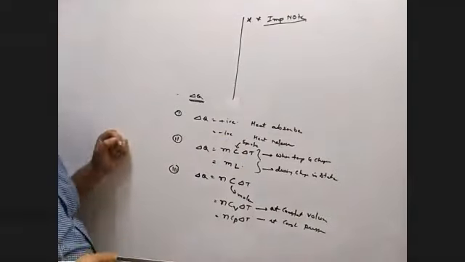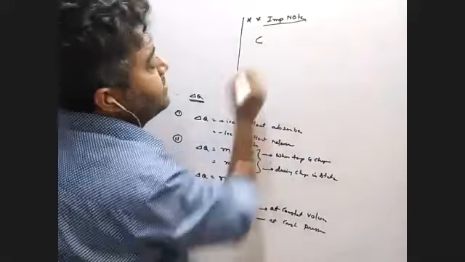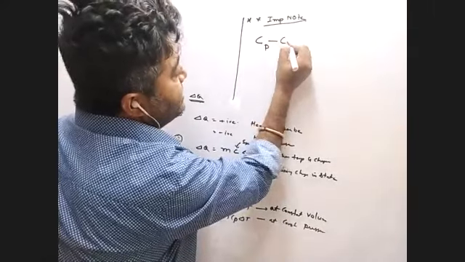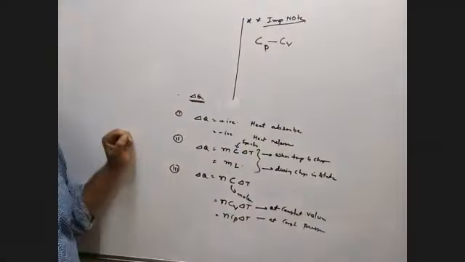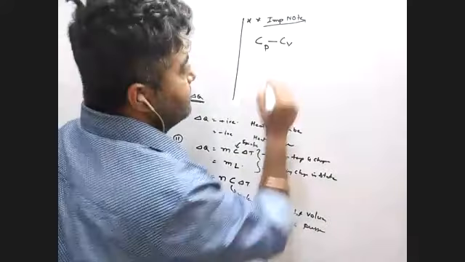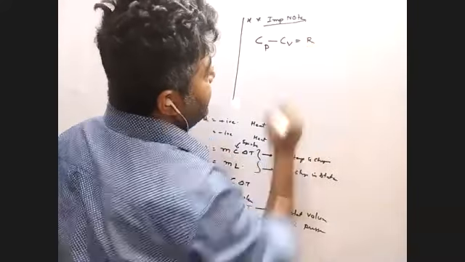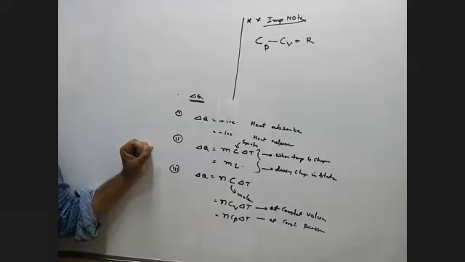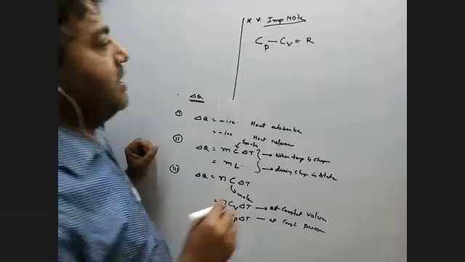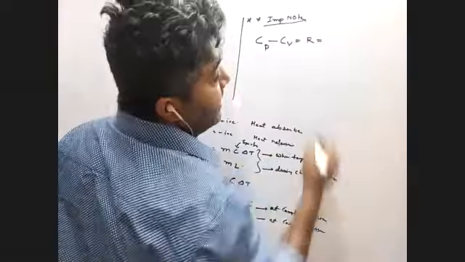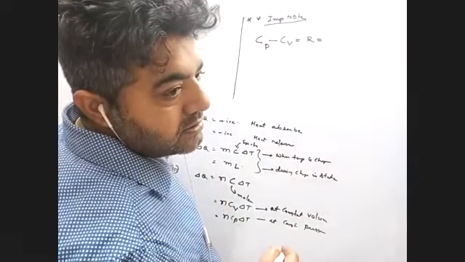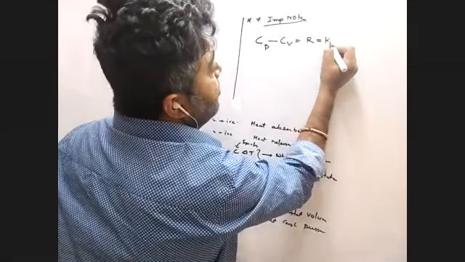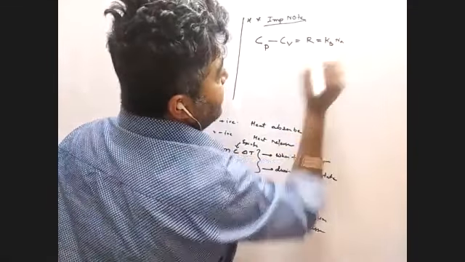First of all, Cp, the molar specific heat at constant pressure, minus Cv, the molar specific heat at constant volume, is equal to R. What do you mean by R? R is a gas constant, the universal gas constant. And what is its value? Boltzmann constant into Avogadro number.